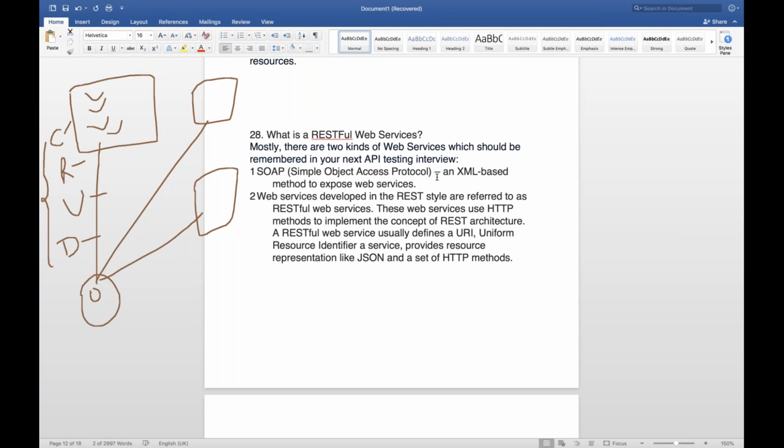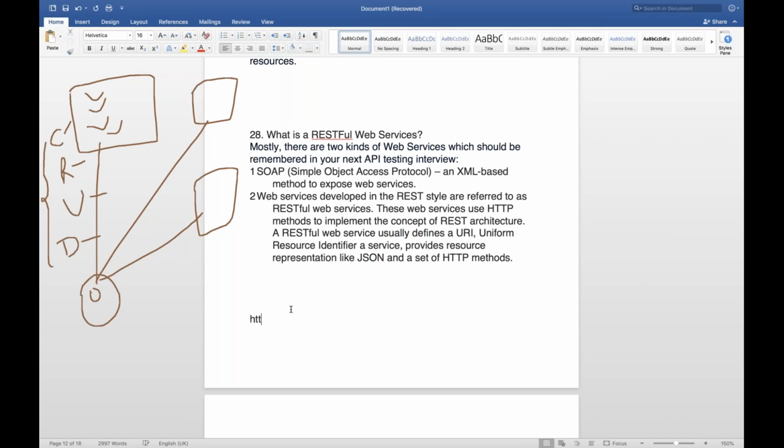Web services developed in REST, as I told you, are called RESTful web services. These web services use HTTP methods, as I told you, like CRUD operations: get, post, put, and delete. And a RESTful web service usually defines a URI. Let's see, some URI is there, that HTTP. So what is the URI format? I'll show you what a URI is.